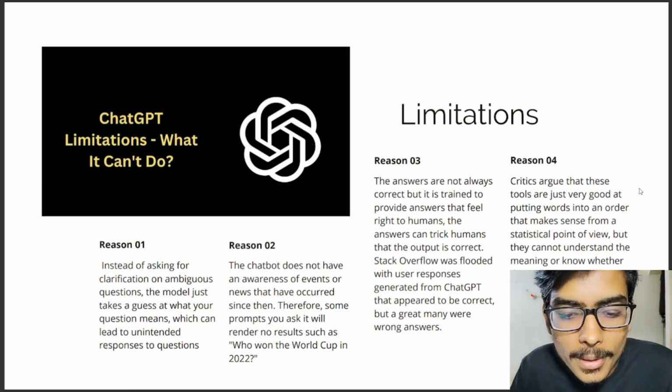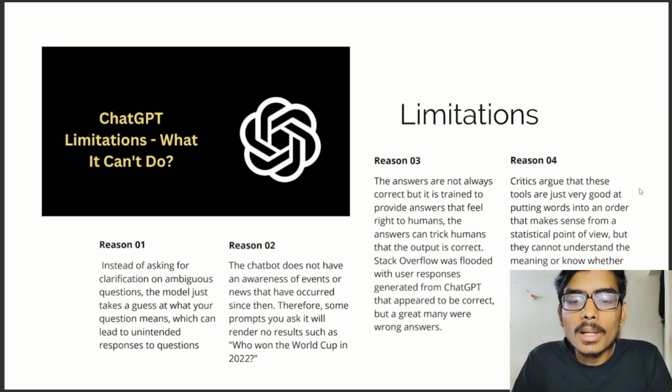It does not ask for any clarification for ambiguous questions. Okay. Second, the chatbot does not have an awareness of events or news that have occurred since then. Actually, it is not connected to the internet, so it is having limited knowledge.